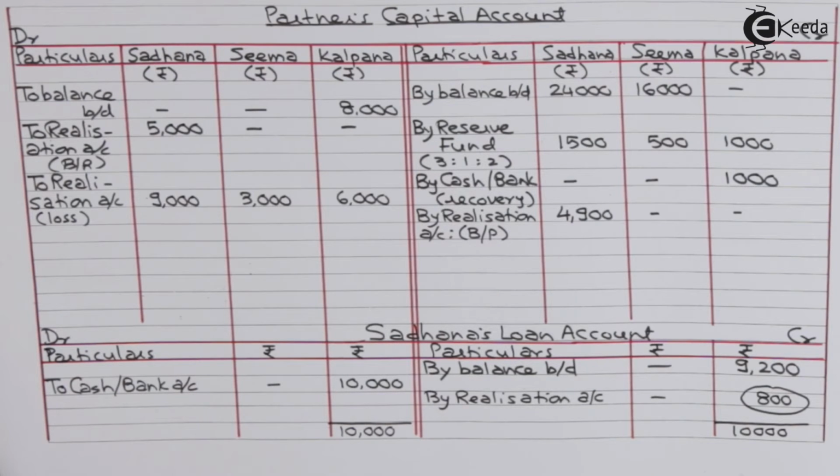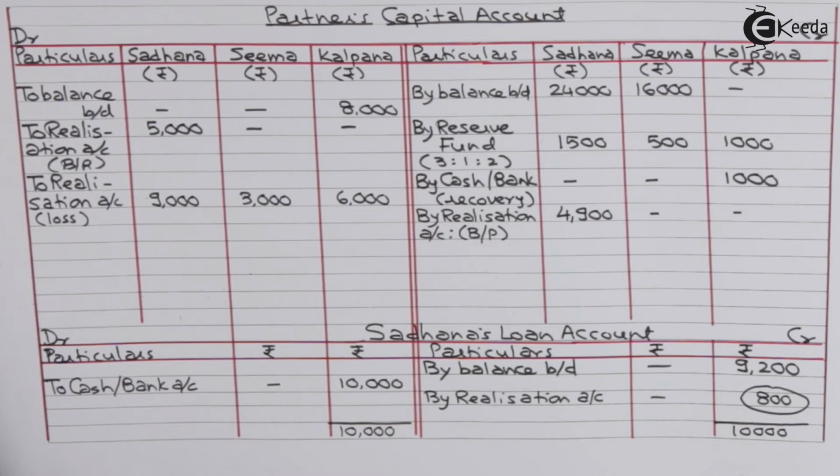Up to this point, there is no difference in a problem where there is no insolvency and there is insolvency of one partner. After this, procedure for insolvency will start. First, we are required to close insolvent partner's capital account.